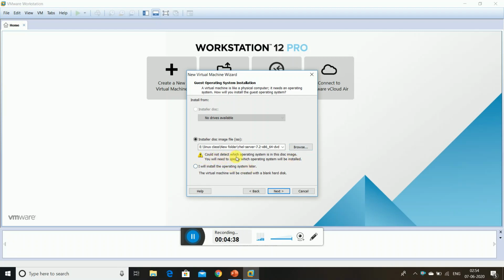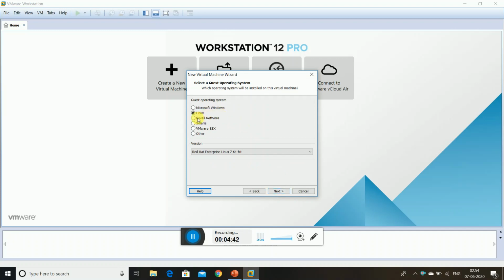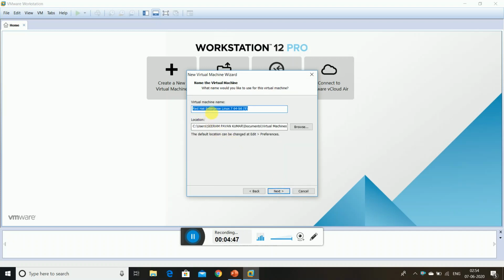Okay, could not detect your operating system. Okay, it is right. So Linux is the default option. Next is Red Hat Enterprise Linux 7 64-bit. This is the location. I already downloaded this, and you have to download this one. Then only the Next button is available.